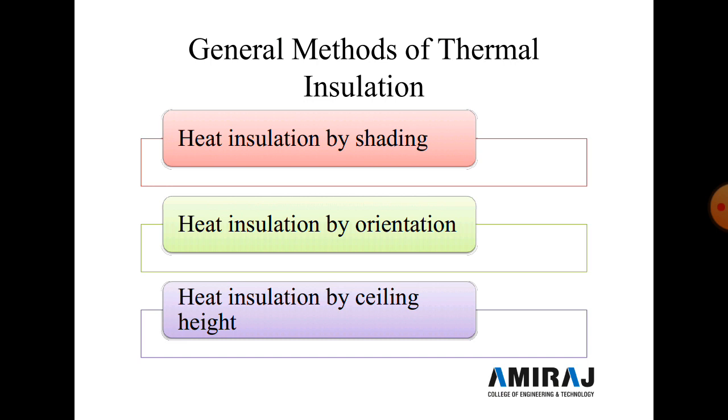Now third is heat insulation by ceiling height. It can be done up to a certain extent by providing adequate ceiling height of about 1 to 1.3 meter above the occupant, because the effect of the vertical gradient and heat radiation intensity is not more than 1 to 1.3 meter above the occupant. Means here 1 to 1.3 meter extension is required in the ceiling height, as a heat insulation.